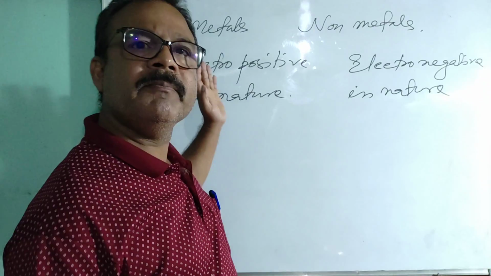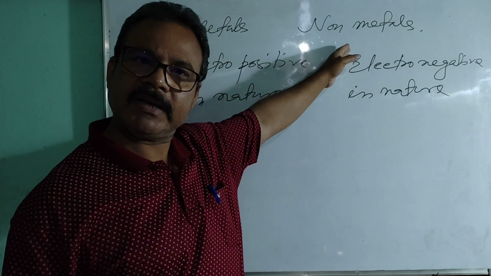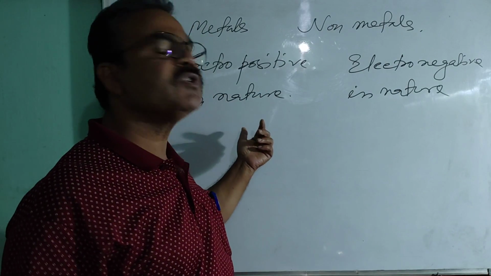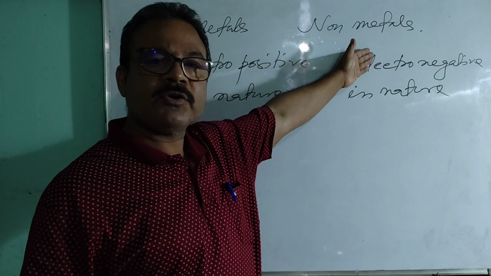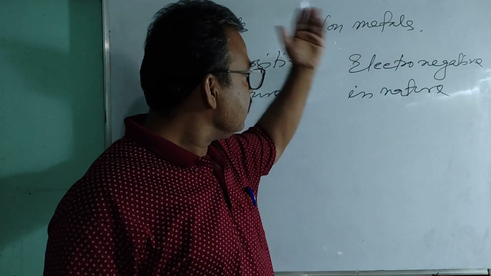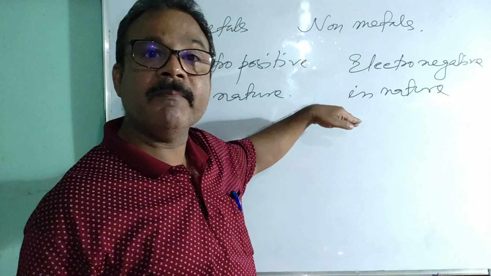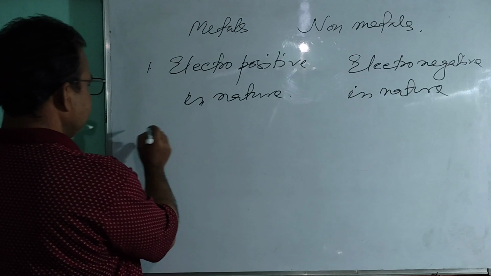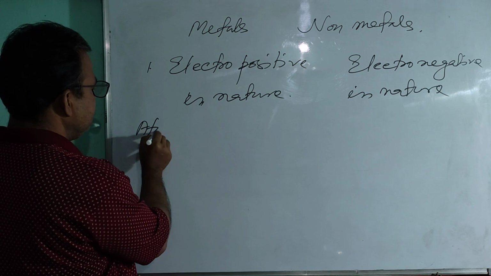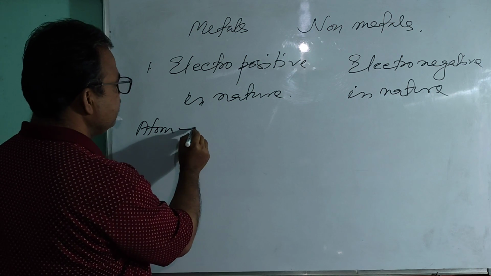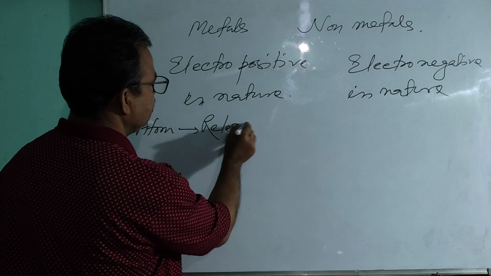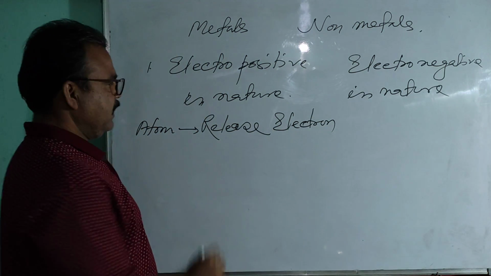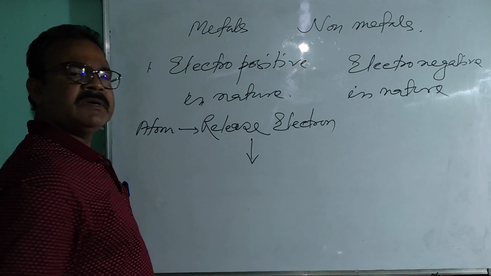During the chemical combination of metals and non-metals, the atoms of the metal always release electrons and form positive ions, whereas the atoms of the non-metal gain the electrons released by the atoms of metals and form negative ions. Here, the atoms of metal release electrons, and after releasing electrons, they become charged.